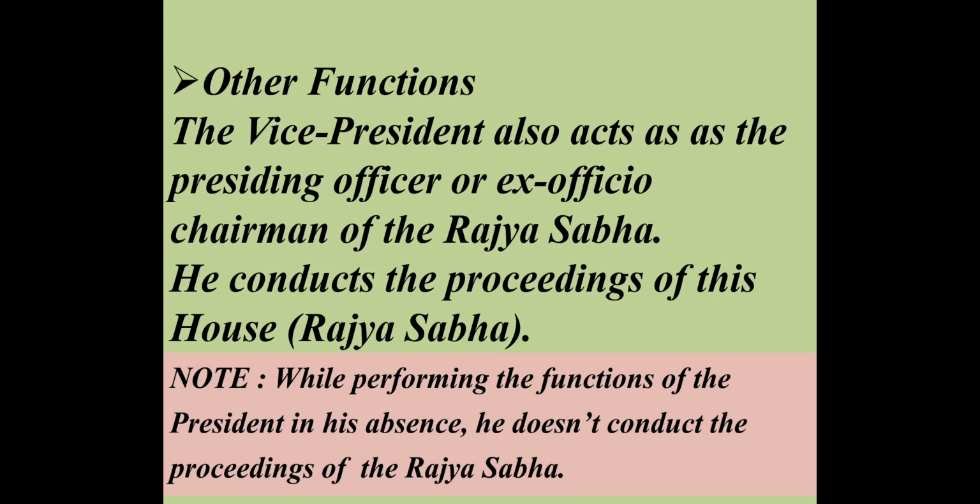But who is the presiding officer of the Rajya Sabha? It is the Vice President of India who acts as the presiding officer or is known as the ex officio chairman of the Rajya Sabha. He is the one who will be conducting the proceedings of the Rajya Sabha. So the other work of the Vice President is that he acts as the ex officio chairman of the Rajya Sabha, conducting the proceedings of the House. Now there is one important note that while performing the functions of the president in his absence, he doesn't conduct the proceedings of the Rajya Sabha.